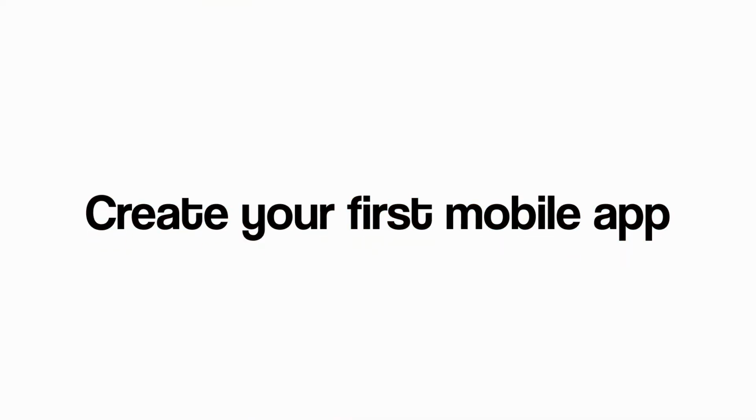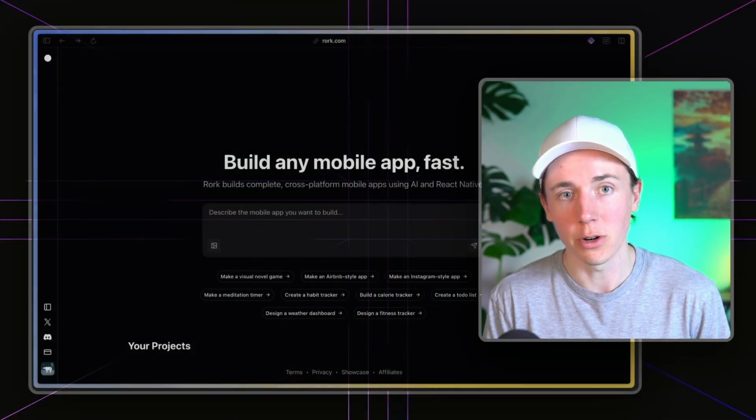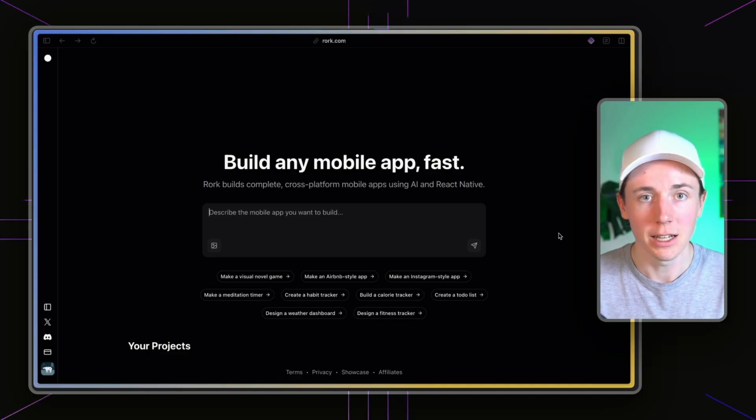I personally built and sold 80 grand worth of AI applications in the last 6 months using apps just like Rork that I'm about to show you to build this app. And so I know this works. And if you watch this, you'll be able to create your first mobile app without needing code. And it's really fast. And so stick around to the end of the video if you want some free templates and ideas for what types of apps to create for your first app. So with that being said, let's jump right into it.